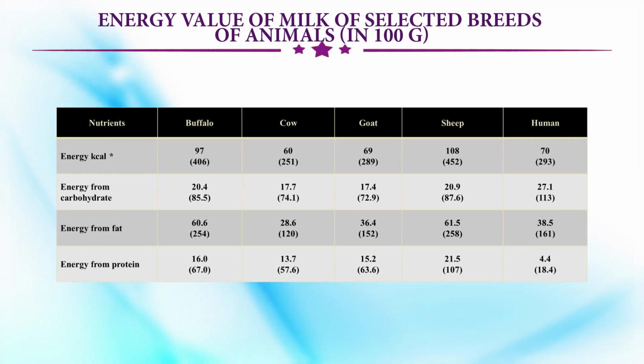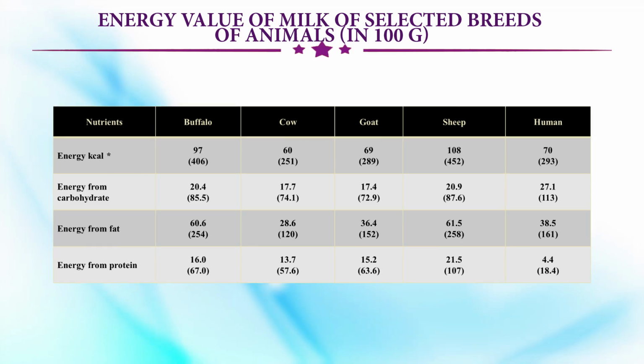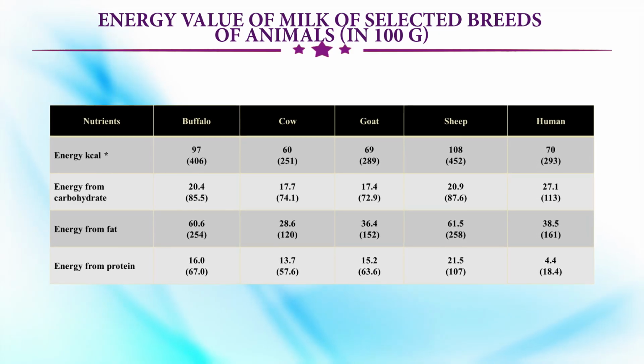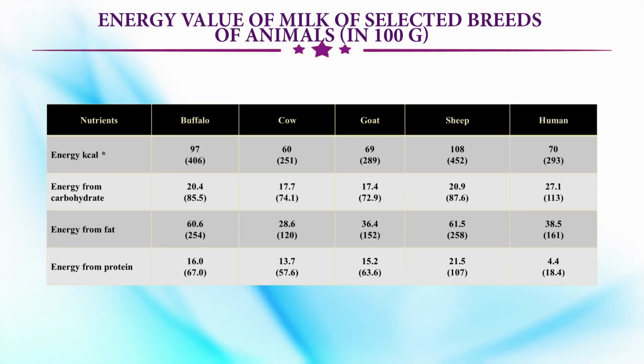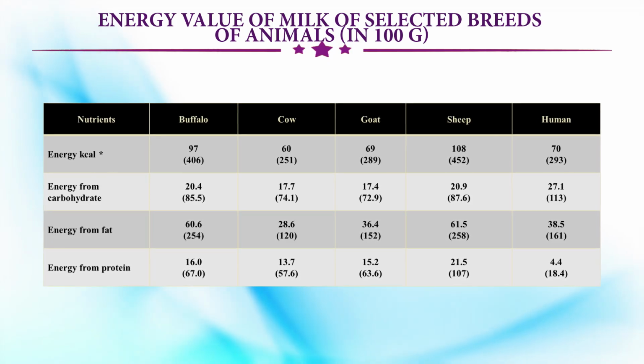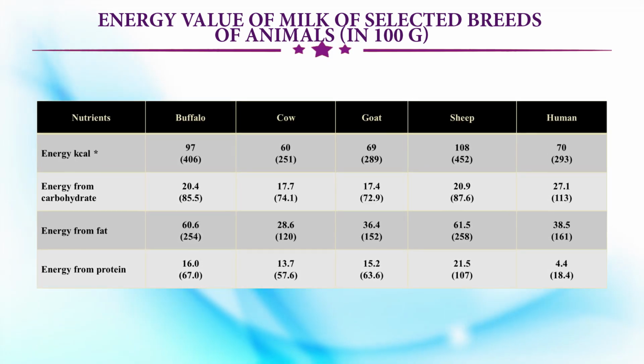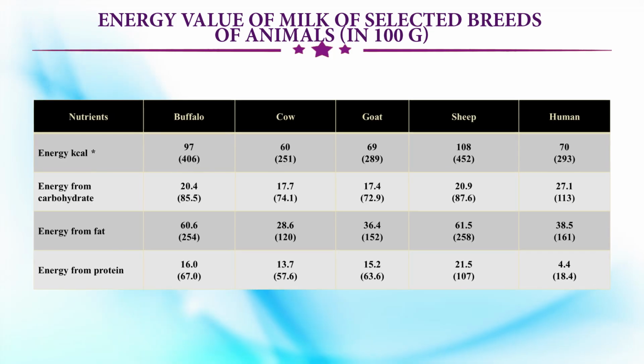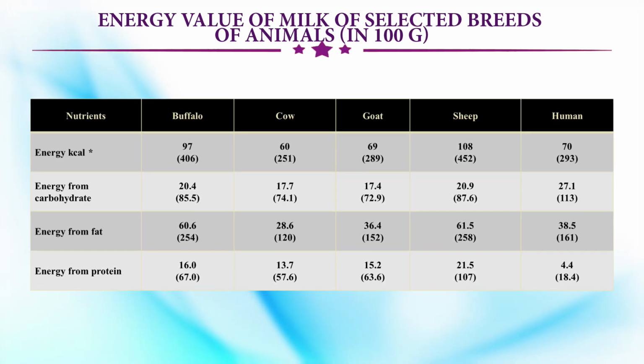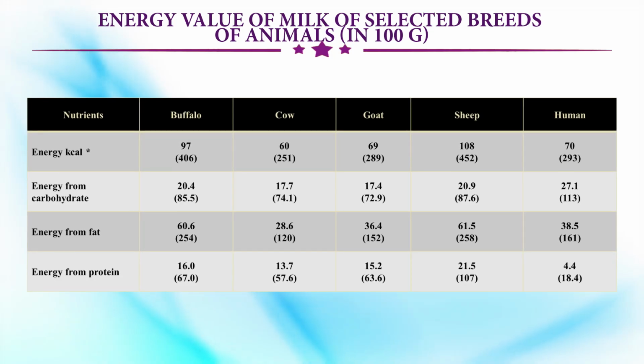Now, the energy value also you can see is almost the same, but the energy from the carbohydrates varies. It is very high in the human milk and the buffalo milk. From the fat also it varies, from the protein also it varies. So, depending upon the composition we can calculate these things. Depending on your requirement, we can decide the chart for the newborn baby or for the adult, what type of energy we are going to use. Now, we will take the constituents one by one.